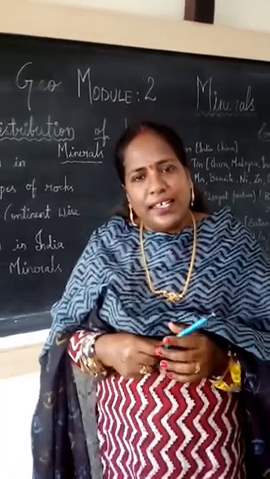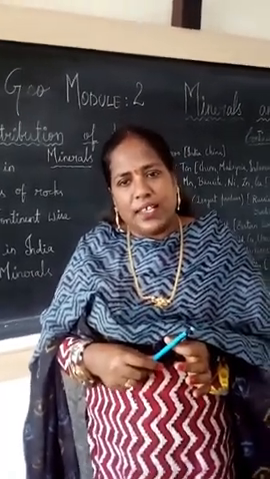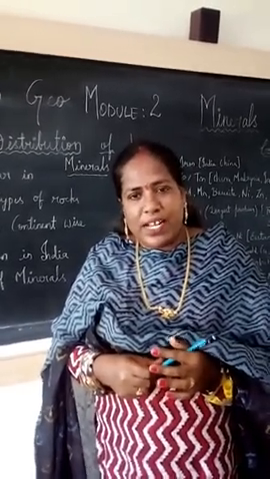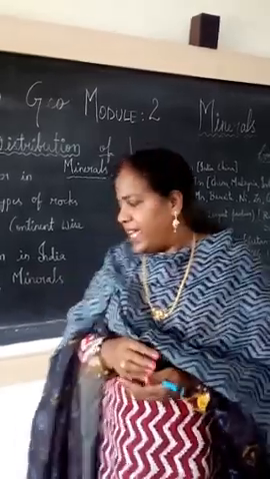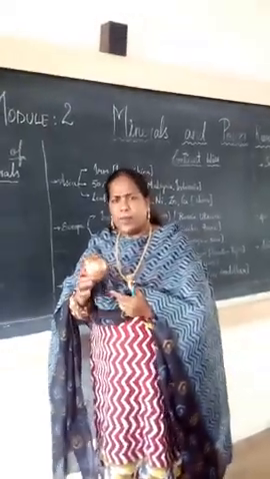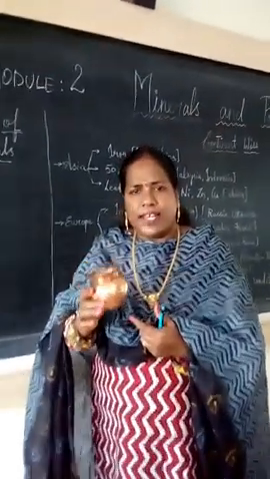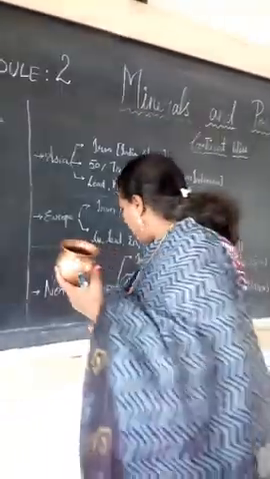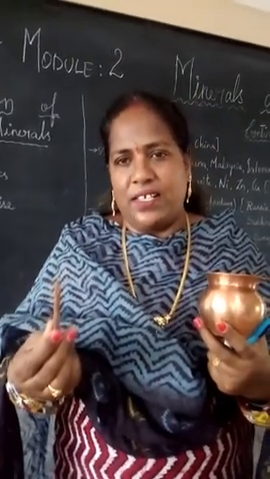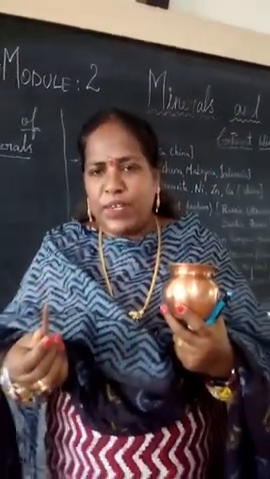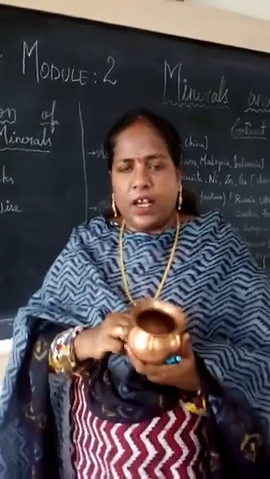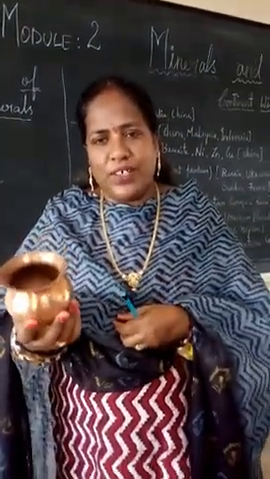In igneous and metamorphic rocks, we can see the metallic minerals, examples: copper, iron, as we discussed in module 1. Metallic minerals are again divided into ferrous and non-ferrous. Can you identify this, made with iron? So this is ferrous. Iron is the example for ferrous. Copper, gold, silver are examples of non-ferrous.